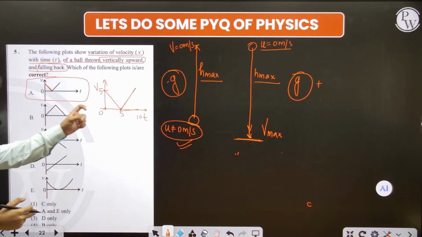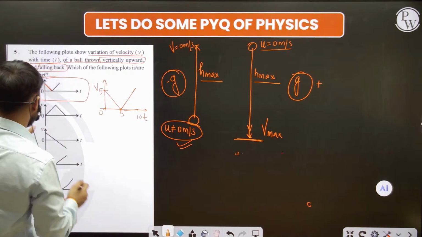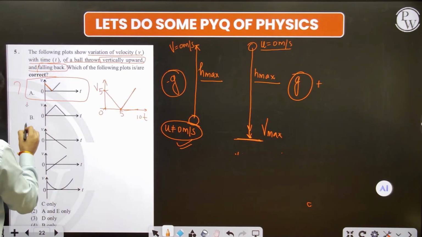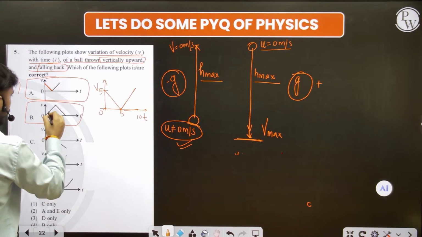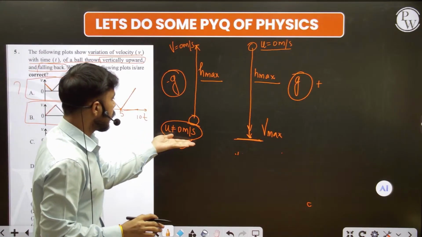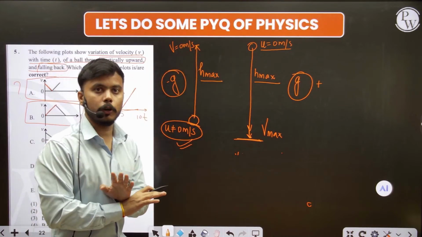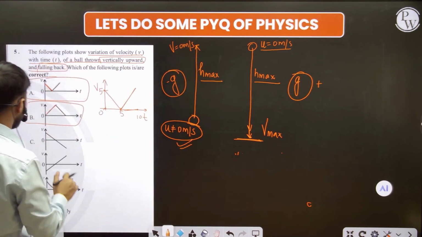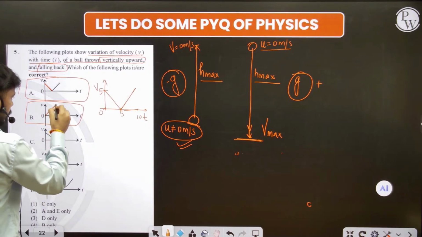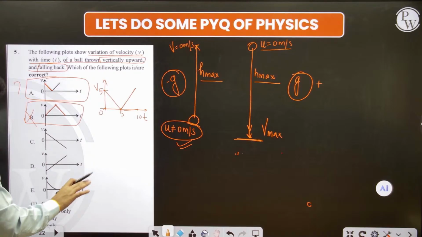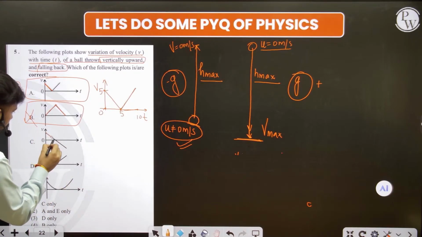But is this the graph or not? Let's put a question mark here, we have some doubt in it. Now move on to the next graph. The first case is of increasing, so the increasing is not going to happen here. It is the retardation case, not the acceleration case. The slope should not be like this. And the second thing is the retardation. So this is not our answer. Cut it down. Again, it is the deceleration.